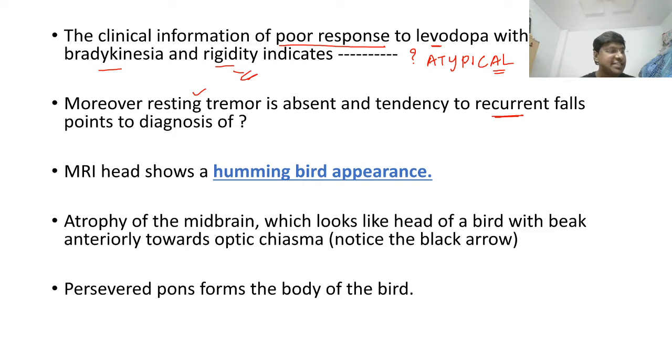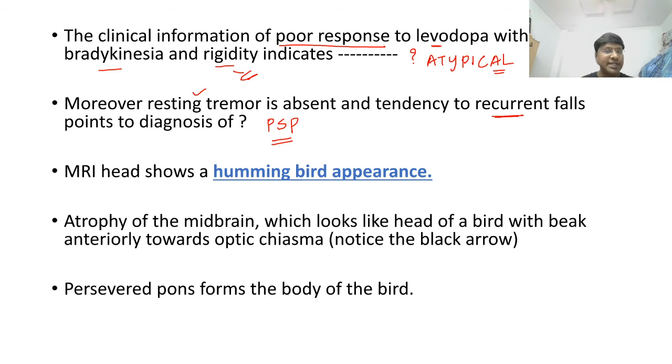So what does this clinical scenario suggest? In this scenario, you have to think of PSP, that is progressive supranuclear palsy.